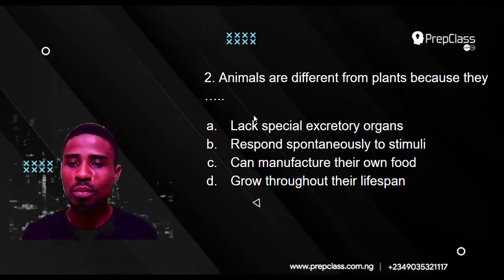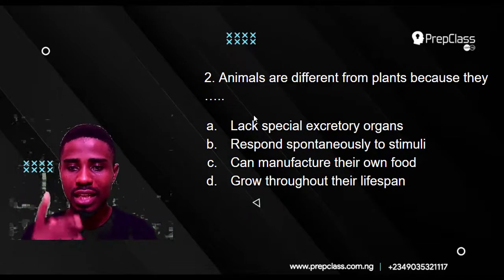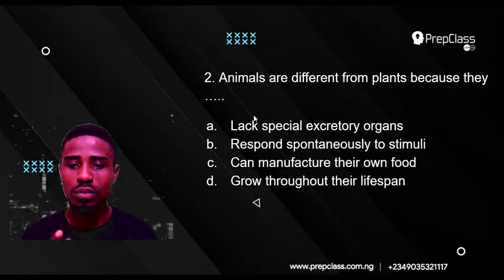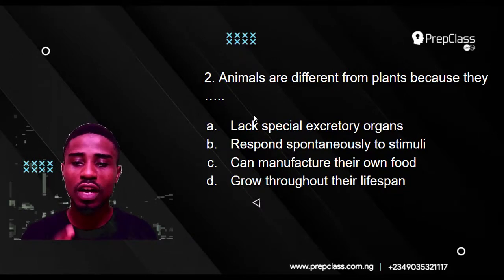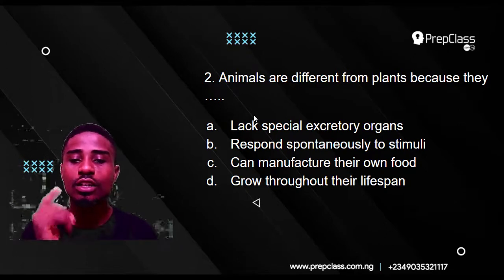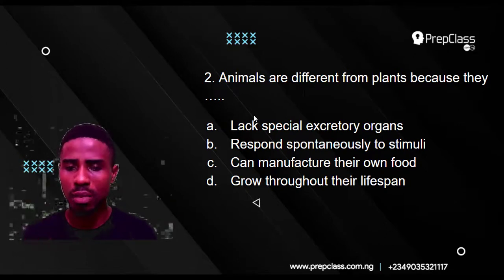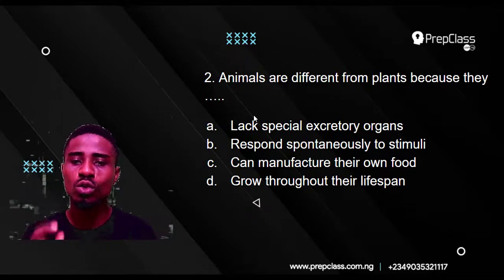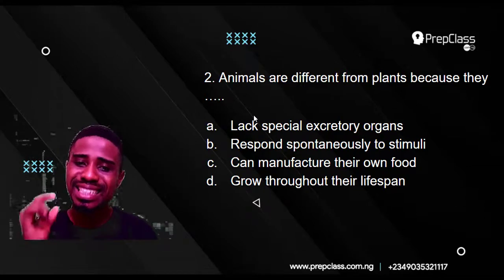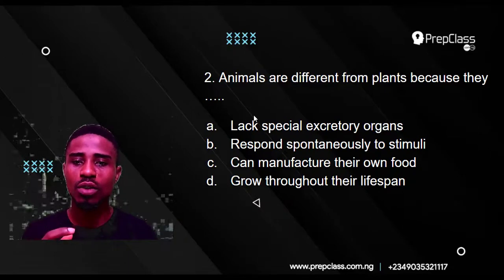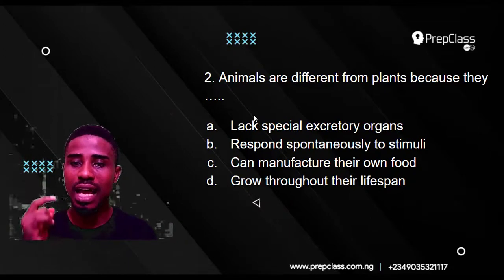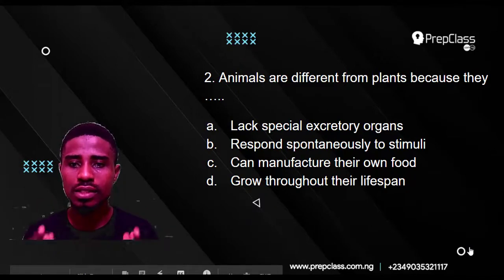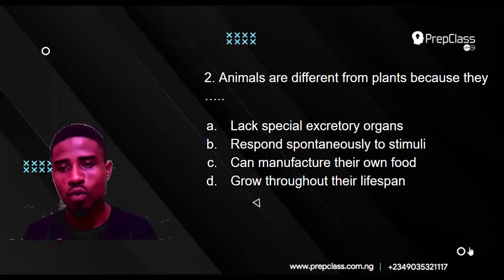Animals are different from plants because they A. Lack special excretory organs, B. Respond spontaneously to stimuli, C. Can manufacture their own food, D. Grow throughout their lifespan. Now, to carefully select the correct option, you have to look at that option that defines an animal or that explains an animal. So, which one of these options explains an animal over a plant?